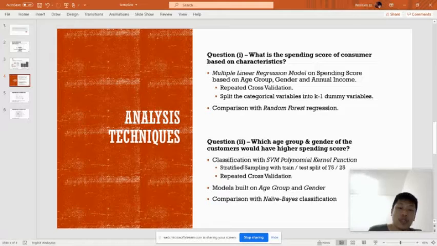Next, on question 2, which is to predict age group and gender of the customers, we have built classification models with SVM polynomial kernel functions. For the sampling, we use stratified sampling with a train test split and repeated CV similarly. Two similar models are built on age group and gender, and they are both compared with the naive Bayes classification method.